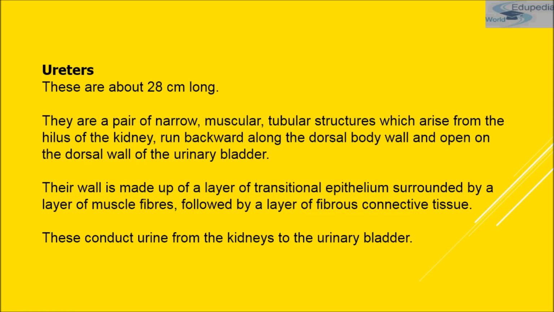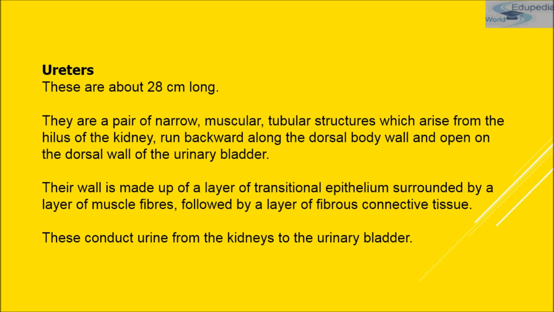Each ureter arises from the kidney through a notch at the inner margin, which we call hilus. As I have shown you in that diagram, hilus is the inner notch through which the renal artery moves into the kidney and the renal vein moves out of the kidney. Okay, so that is hilus. So from that hilus, each ureter arises from the kidney.